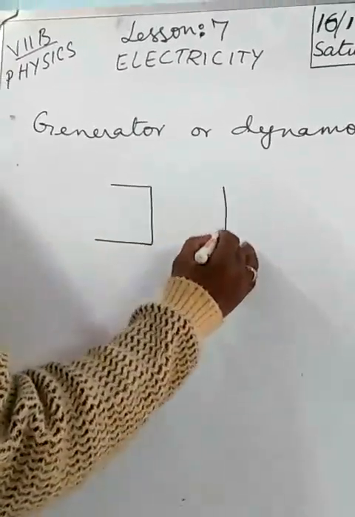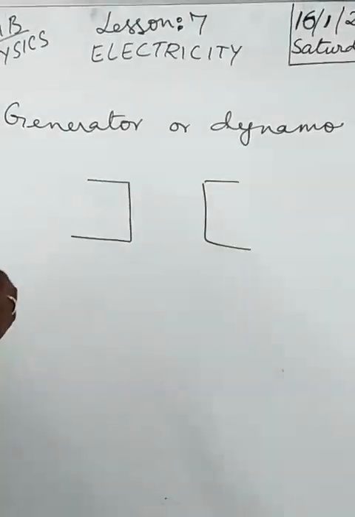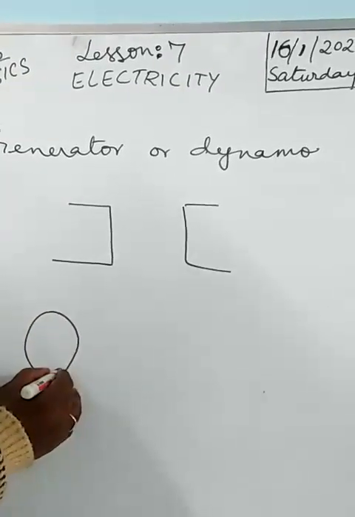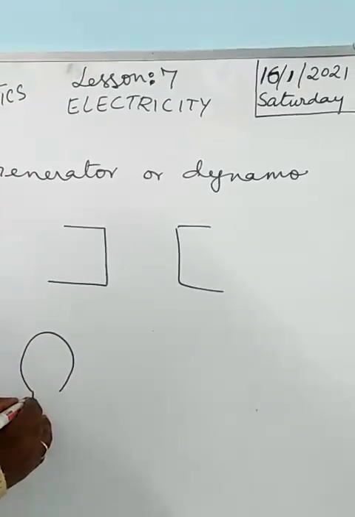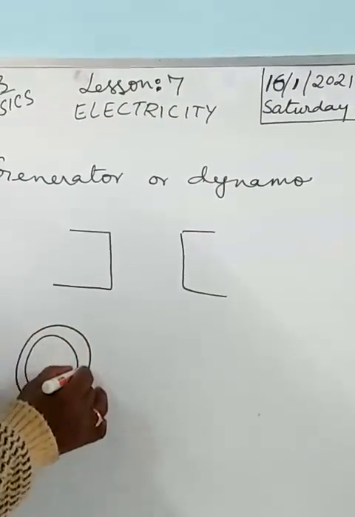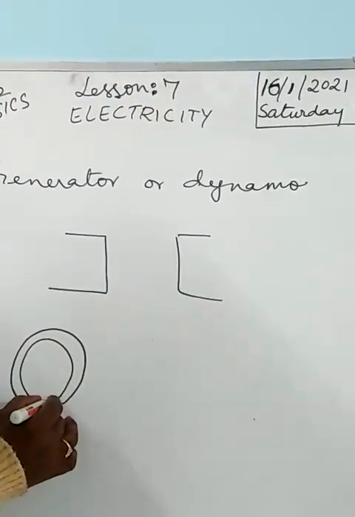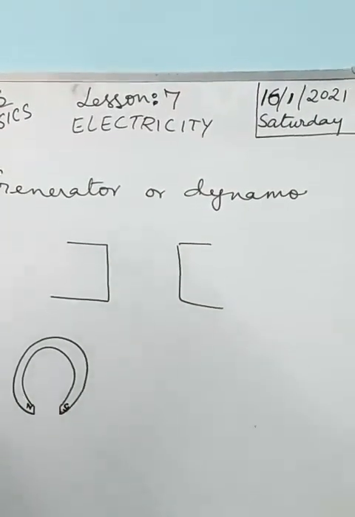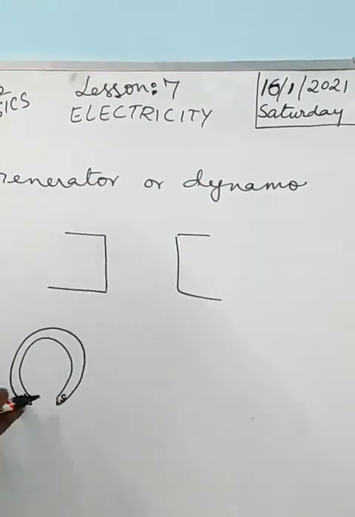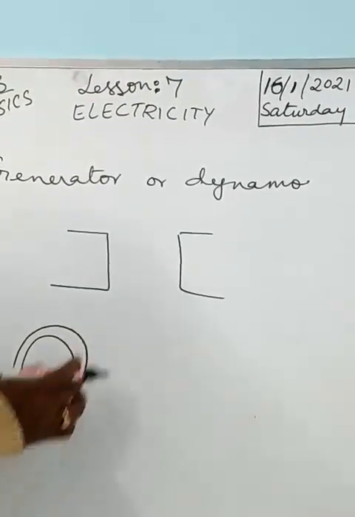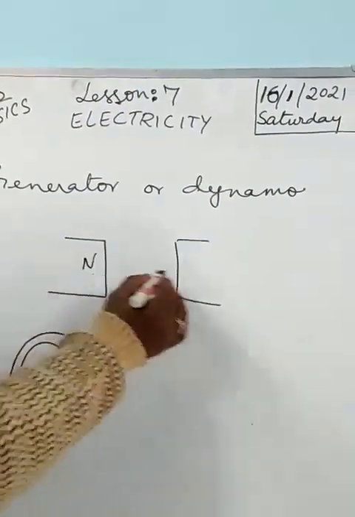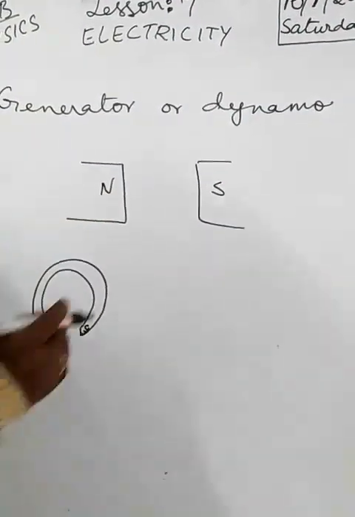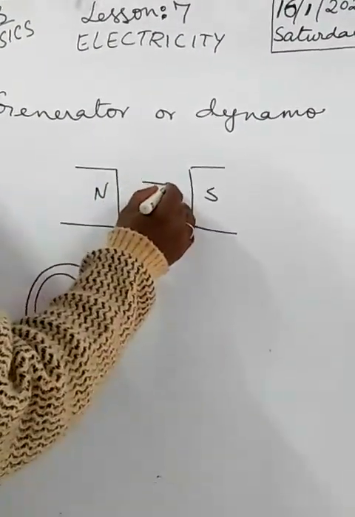Now let us say this is a horseshoe magnet. Horseshoe magnet means like this, no? This is a horseshoe magnet, north pole, south pole. Only these two particular parts I am showing here. This is a north pole, this is a south pole. Now in between you have a copper wire like this.